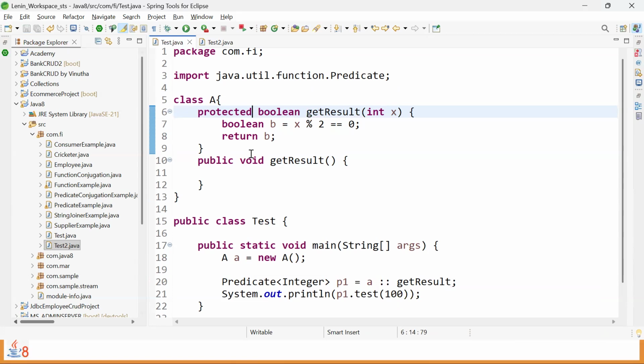And what is the access modifier of the predicate method called test? By default, interface members are public. But now which access modifier am I using? Protected. Then if we think in the overriding terminology, from public to protected is allowed or not allowed? Public to protected while overriding. We can't decrease the scope of the access modifier, right? It's not possible. But is method reference allowing or not? It's allowing, right?